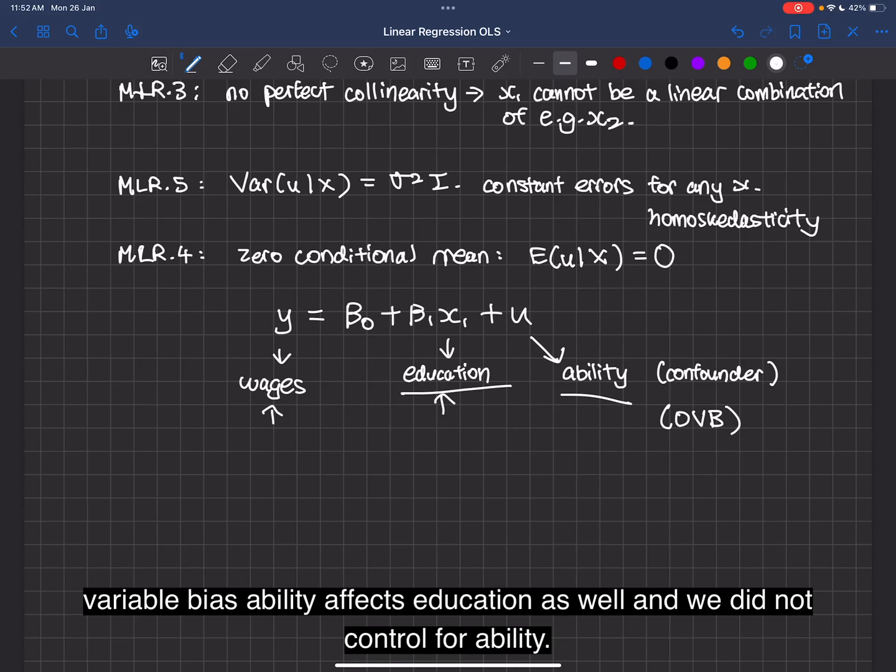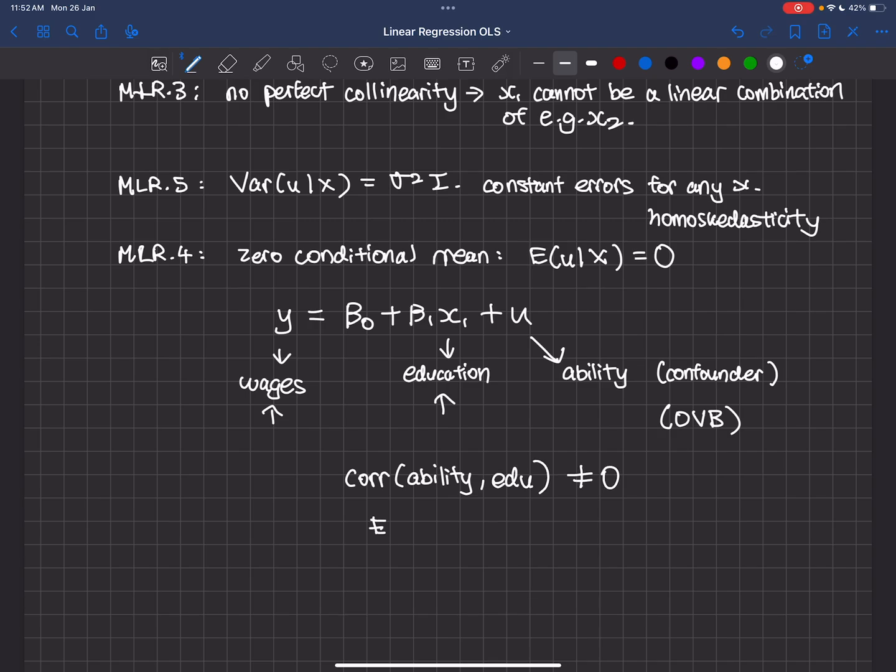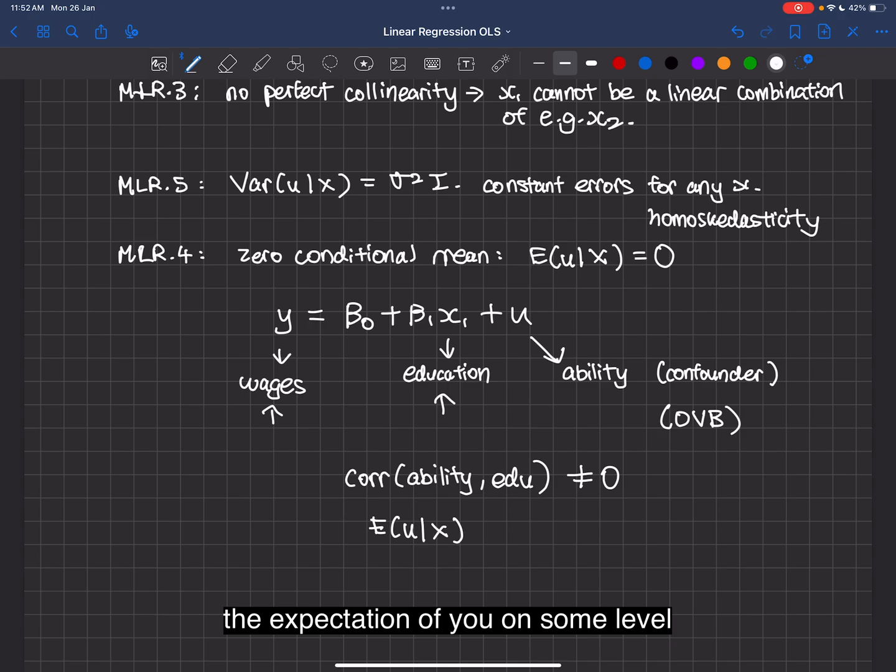Ability affects education as well, and we did not control for ability. It is in our error term. Since the correlation of ability and education is not 0, the expectation of u given some level of education is not 0, right?